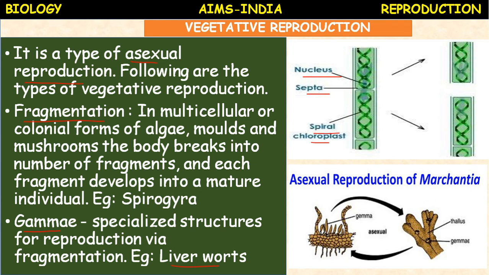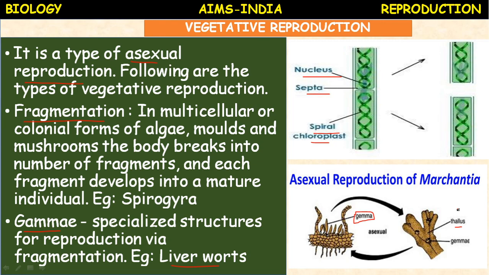Another asexual reproduction example, Marchantia. Marchantia is a liverwort where specialized structures called gemmae, each one is called a gemma, develop into a thallus. Okay, so it is also a kind of asexual reproduction.